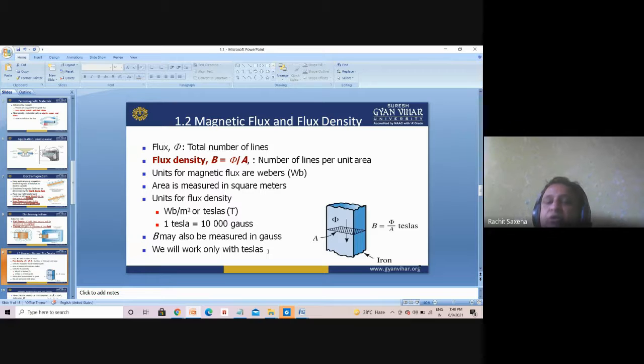In the electrical part, the unit of B is always Tesla, T. See here, there is an iron piece. That is the area, and these are the flux lines. The area is represented by A. So B is equal to phi upon A. Understand? That gives you the flux density.